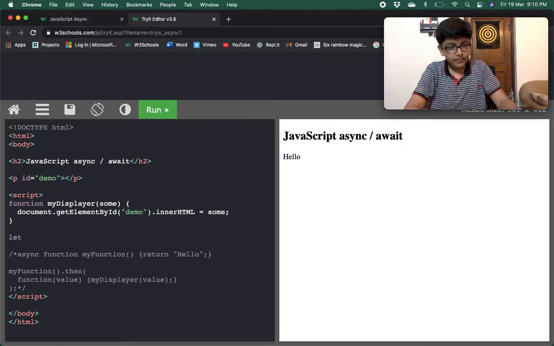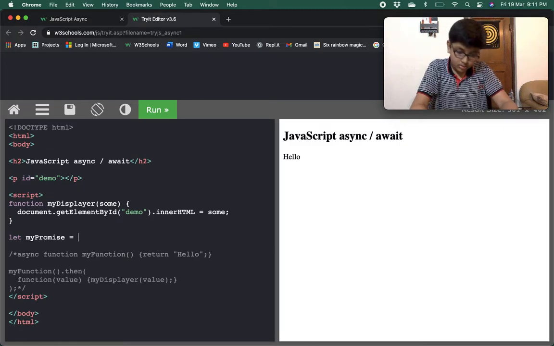I'm doing let, creating a new myPromise equals new Promise. Like we do like this, then we give the callback function.